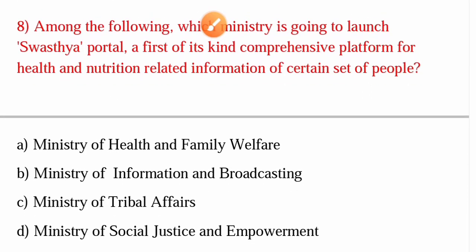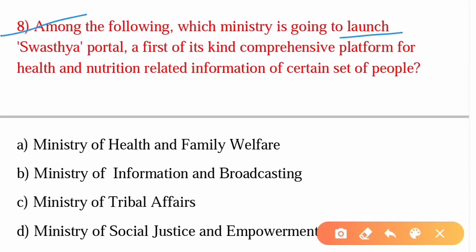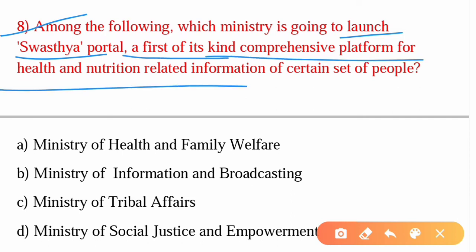Among the following, which ministry is going to launch Swasthya Portal, a first of its kind comprehensive platform for health and nutrition related information of certain set of people? So the answer is option C, Ministry of Tribal Affairs. So it is first of its kind tribal health and nutrition portal, and this is a one-stop solution for the health and nutrition status of the tribal population of India.